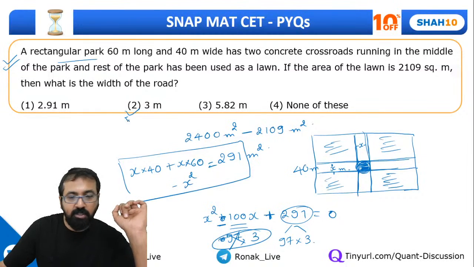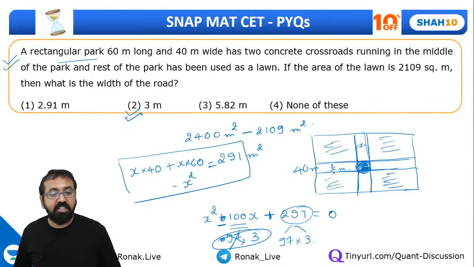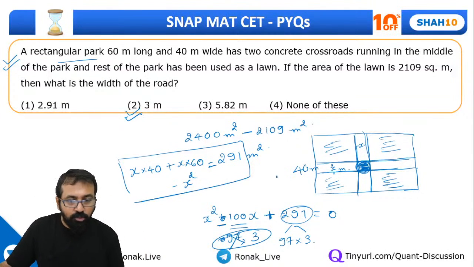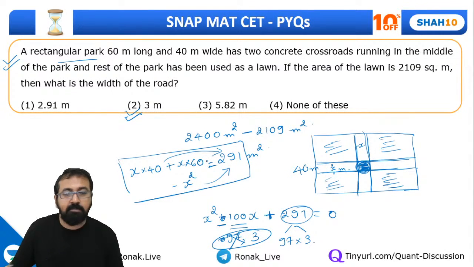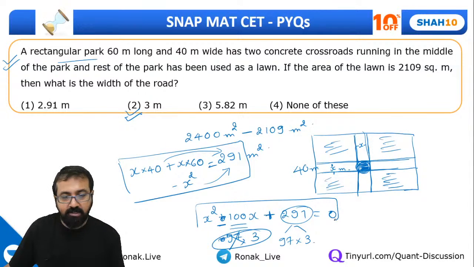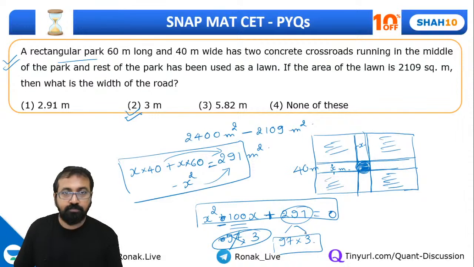So answer will be 3 meter. Correct. 97 and 3. We had taken incorrect sign. When we solve this thing, minus x square will go on this side and this will become minus 100. Correct. So now this is correct, and when I solve them, I'll get 97 and 3 as the roots. Okay. Fine. So I hope all of you have understood this part.